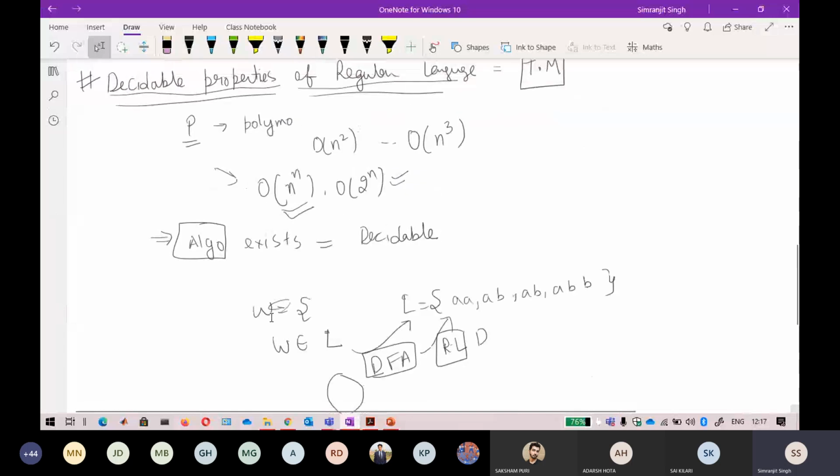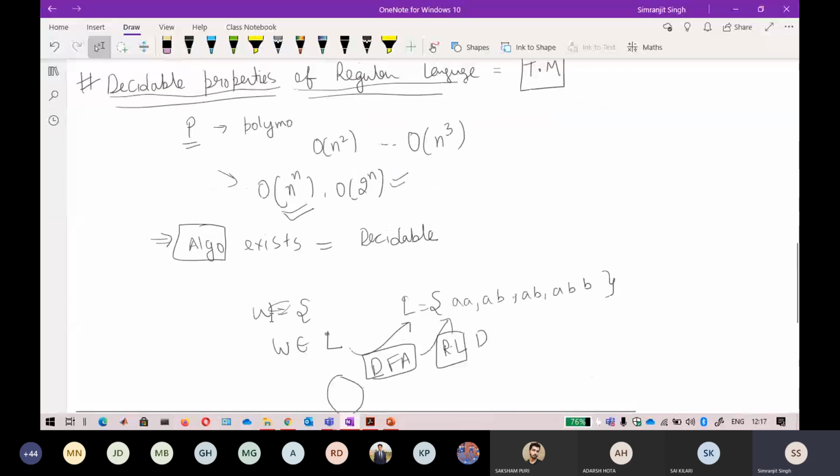I do not want to complicate things. Just remember that if some kind of algorithm exists for a particular problem that is given to you, then you can directly say it is decidable, and if no algorithm exists, it is not. Don't worry about identifying polynomial and non-polynomial. When I do Turing machines, I will tell you about all of these things and relate the complexity with the Turing machine.